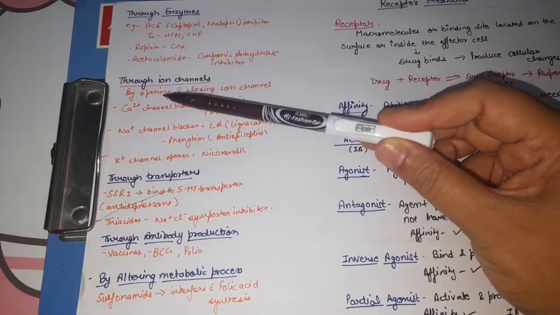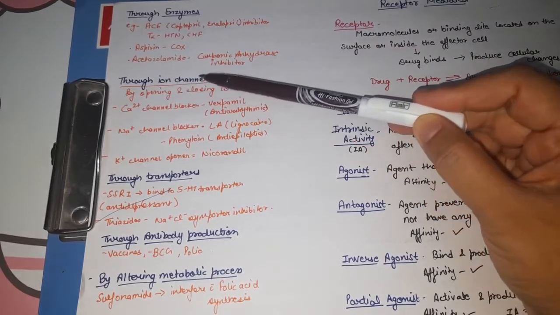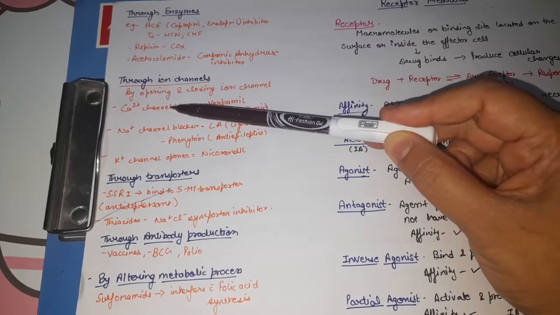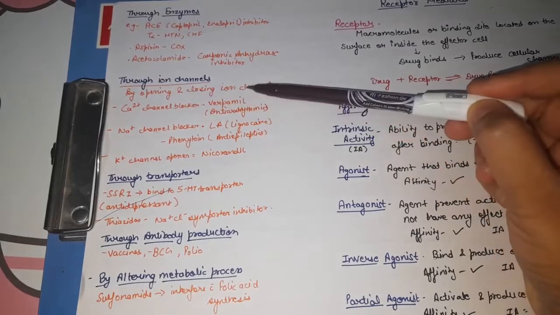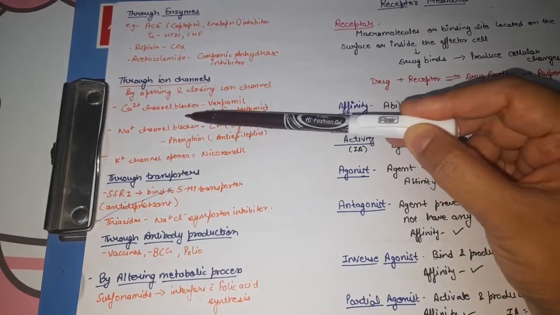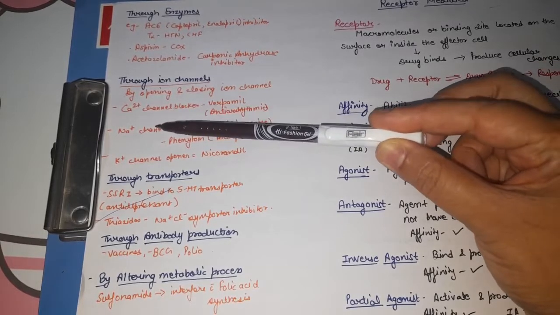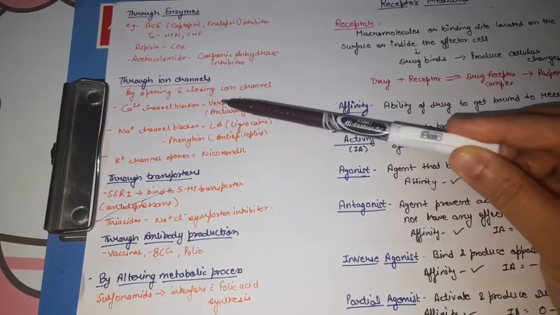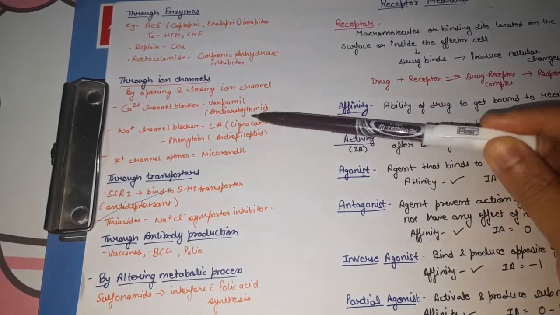Next, the non-receptor mediated action is through ion channels. It means the drug acts via either opening of the ion channel or closing of the ion channel. For example, calcium channel blocker drugs. These drugs block the calcium channel, for example, verapamil, that is used as an antiarrhythmic agent.